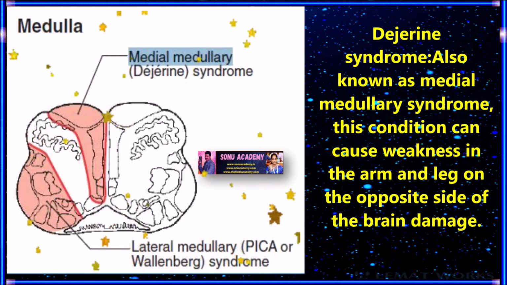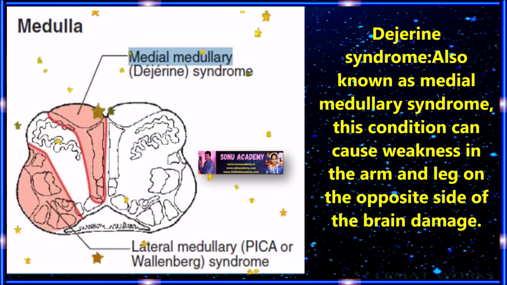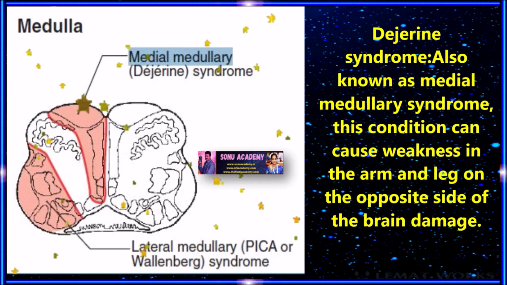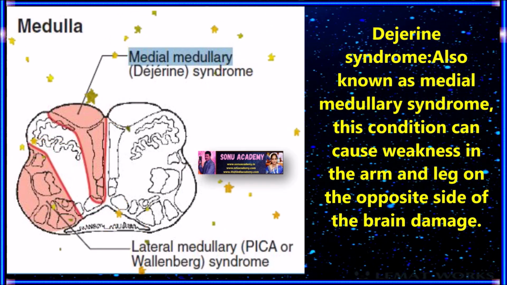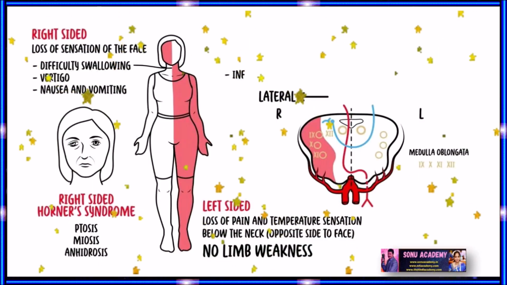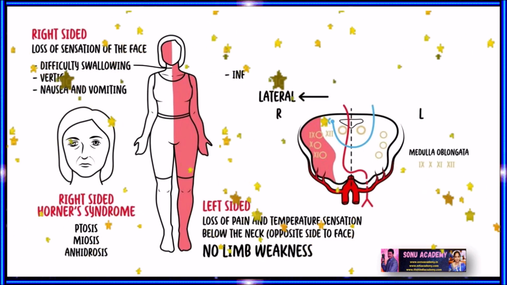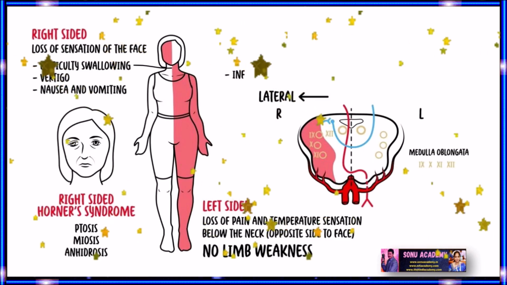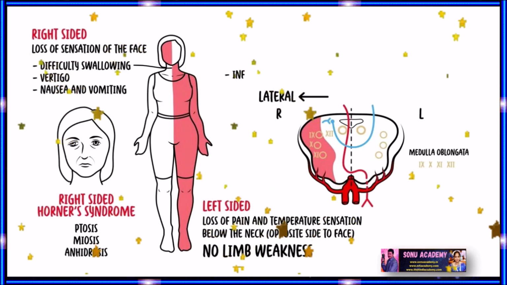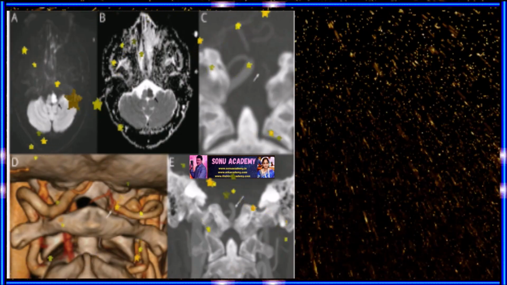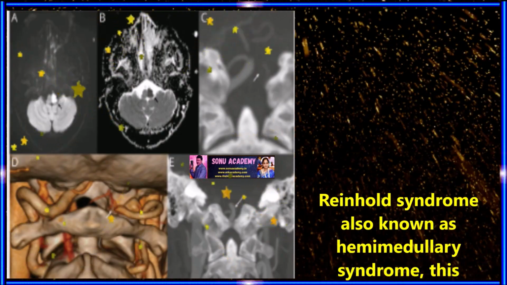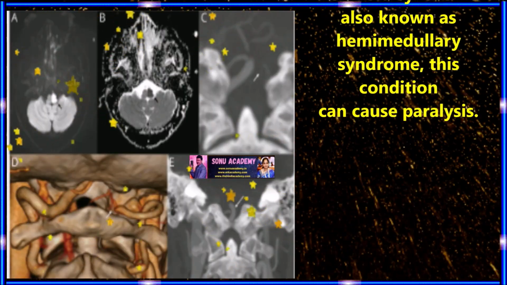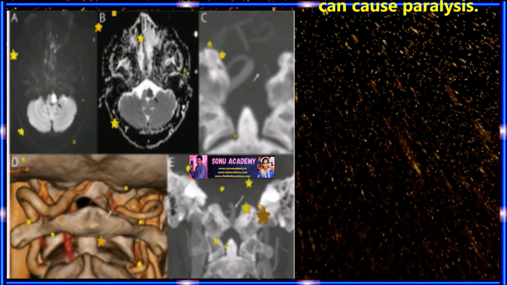Dejerine syndrome, also known as medial medullary syndrome. This condition can cause weakness in arms and legs on the opposite side of your brain damage. Next one is bilateral medial medullary syndrome. This condition can cause respiratory failure and paralysis of all four limbs. Next one is Reinhold syndrome, also known as hemimedullary syndrome. This condition can cause paralysis.